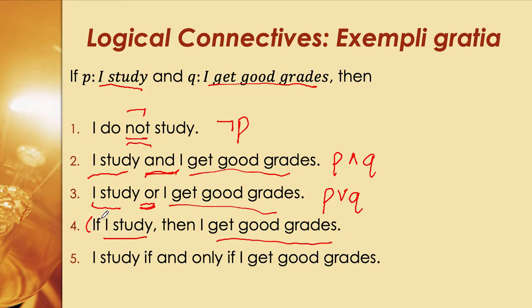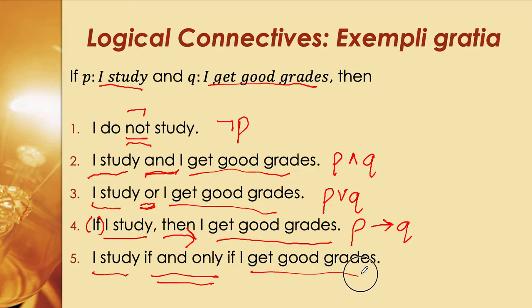Number four, "If I study, then I get good grades." Again, we have the if here. Let's have it as an open-close parenthesis, and the then is where we put the right arrow. So if I study, then I get good grades: P implies Q. Number five, "I study if and only if I get good grades." Clearly that's your double arrow for P and Q, the if and only if. In some books they call it necessary and sufficient. It can be read like that, but that's very long.